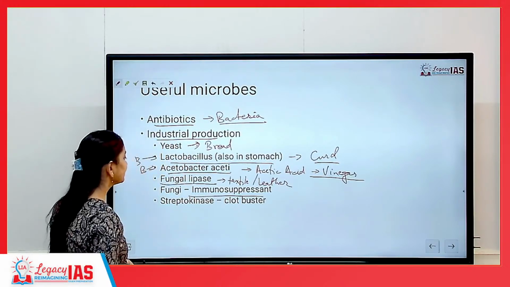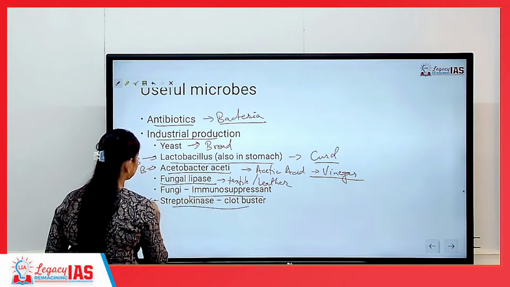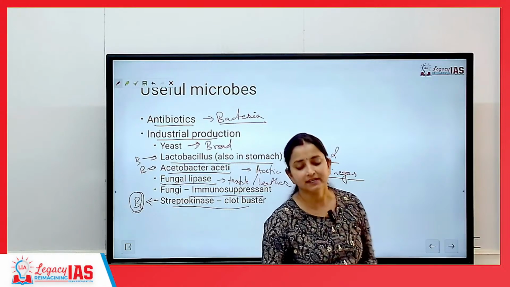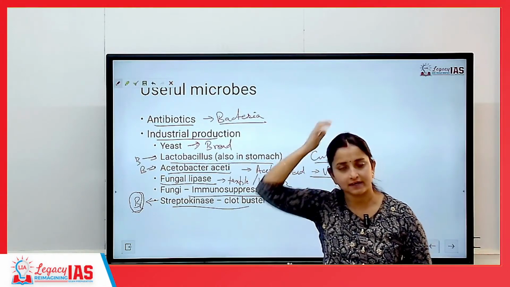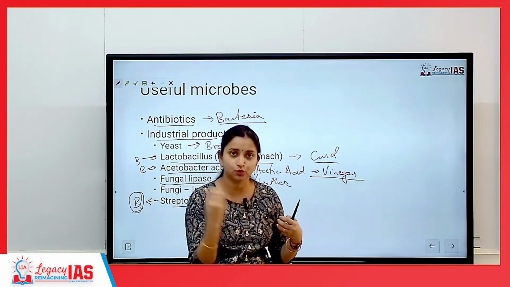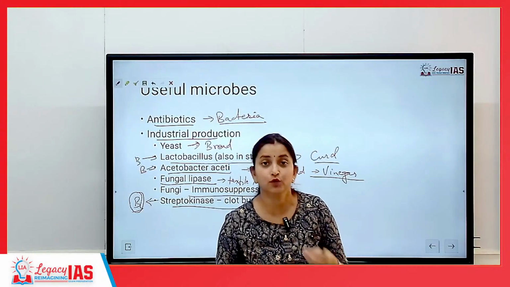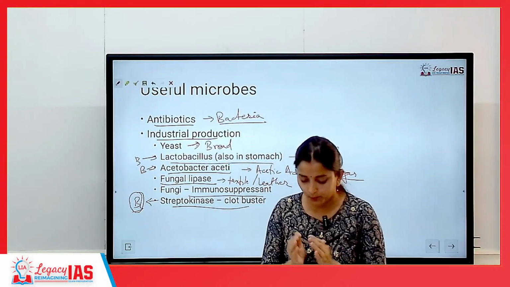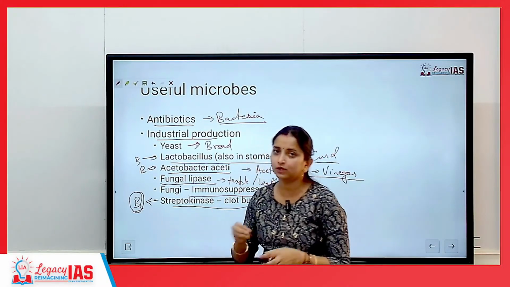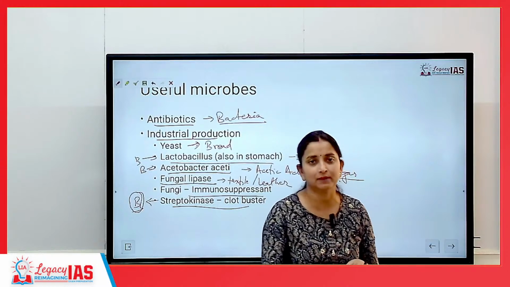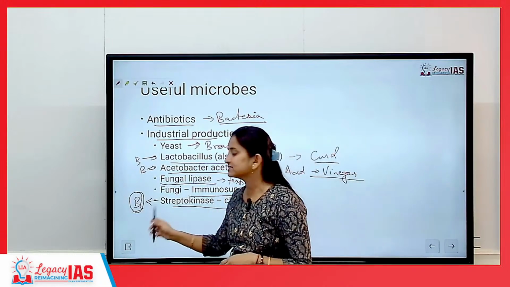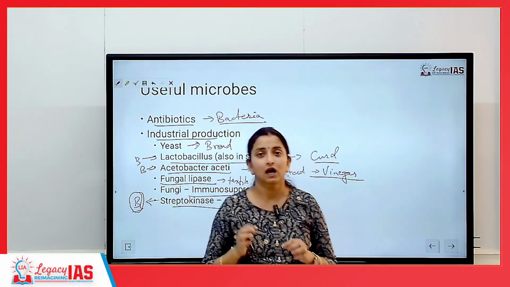Okay? Then we have streptokinase. Streptokinase is another bacteria. This bacteria is used as a clot buster. So streptokinase is used when a person suffers from a heart attack. There has been some kind of blood clot which is not allowing blood flow through the vessels to take place. Blood flow is not happening in the blood vessels, it is getting blocked because there is a blood clot. So what we do is we will introduce this bacteria into the human body and it will go and dissolve the blood clot itself. So blood starts flowing back easily, okay? So streptokinase is used as an immediate measure for a heart attack victim. Okay.